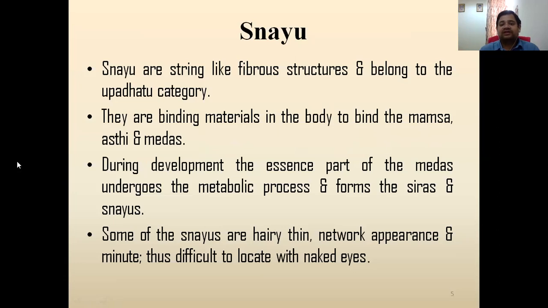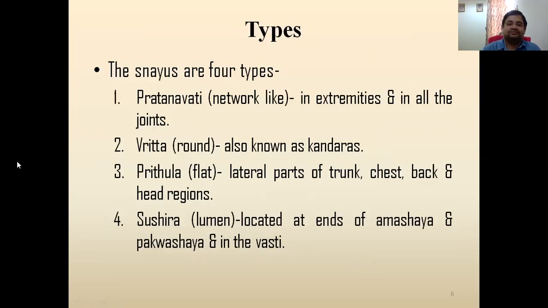So during development, the essence part of medas undergoes the metabolic process and forms the sira and snayu. Sira is from the soft part, mridupaka, and snayu will be from the kharpaka of medas dhatu. Some of the snayu are hairy, thin, network-like, minute, thus difficult to locate with the naked eyes.